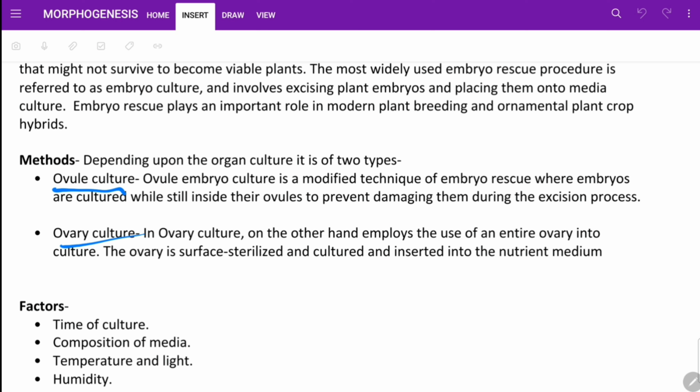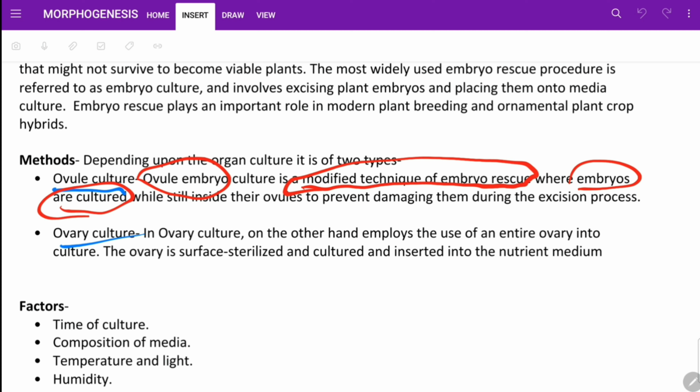So what it is saying is that ovule culture is a modified embryo rescue technique where the embryo is cultured still inside the ovule to prevent damage during the excision process.